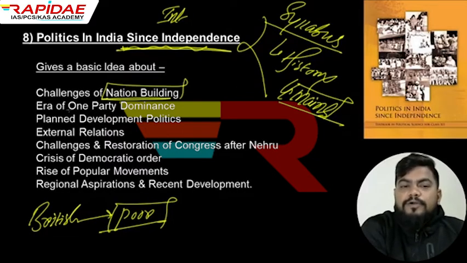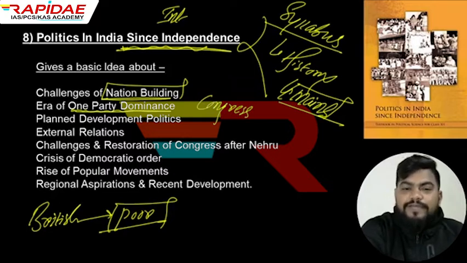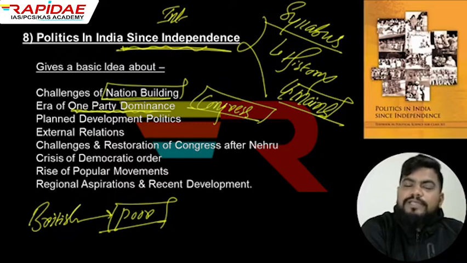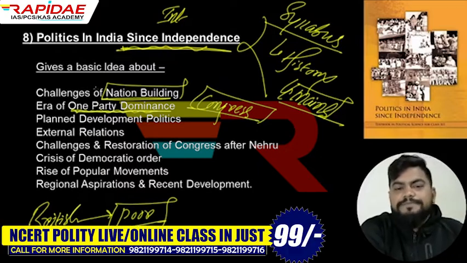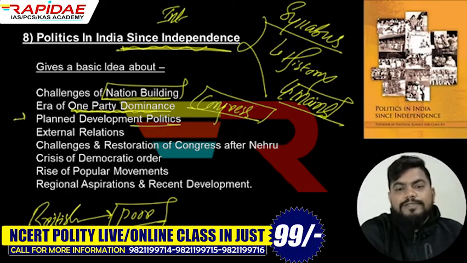Then you will come to know about the era of one party dominance. So after independence, you should be knowing that Congress was playing a major role for around 25 years, right? And only one party was dominating throughout India, whether we talk about the state governments or the center also. So that was the era of one party dominance. And planned development politics also started. So you already know that India is a planned economy, right?